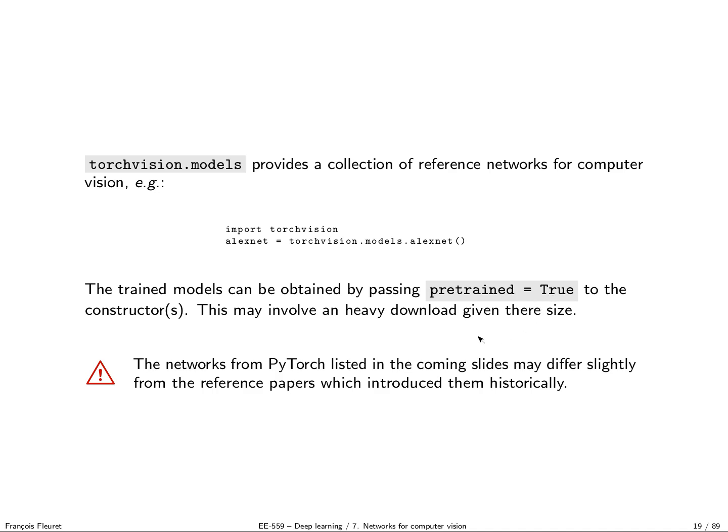One detail is that the networks which are implemented in PyTorch are updated variants of the models introduced historically. So really don't be surprised if you see some discrepancy between the models in PyTorch and what you may see in the articles. A good example is AlexNet, which was designed initially to be run on 2 GPUs in parallel, which involves some specific way of factoring the processing. The PyTorch version is a really straightforward ConvNet without any trick.